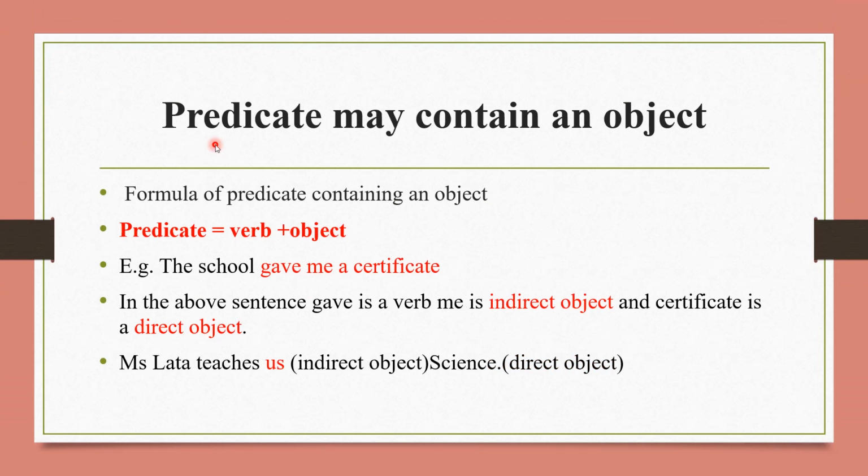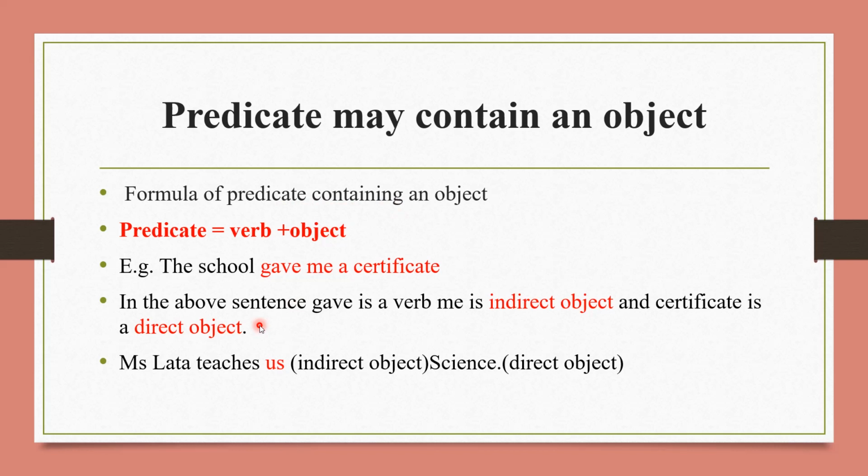Now let's see parts of predicate in detail. First type is predicate may contain an object. Means there can be an object in the predicate. So what is the formula of predicate containing an object here?